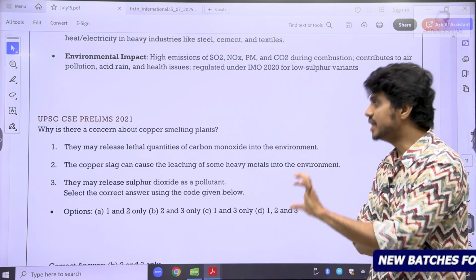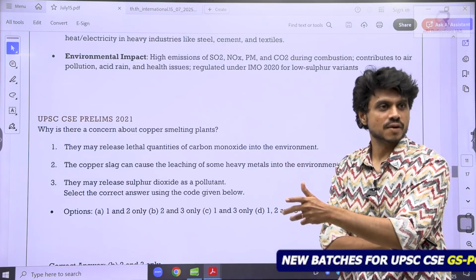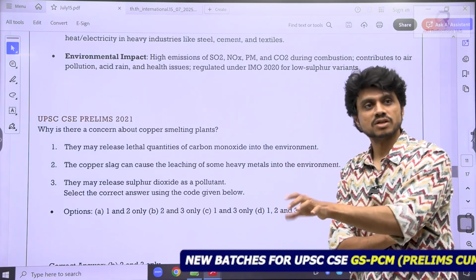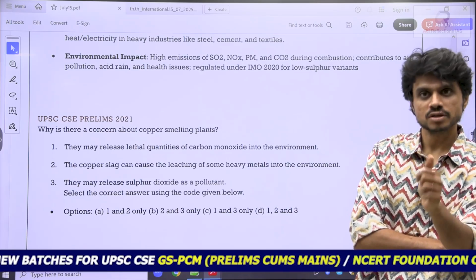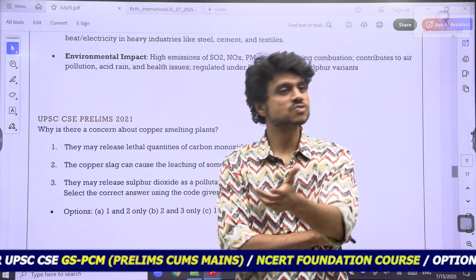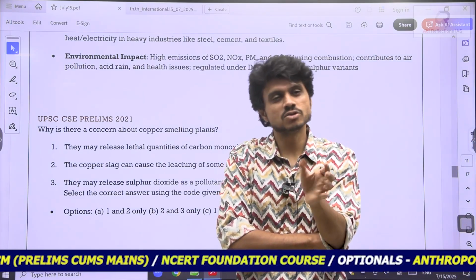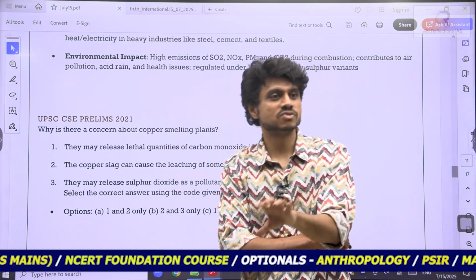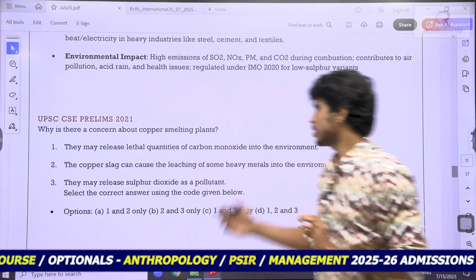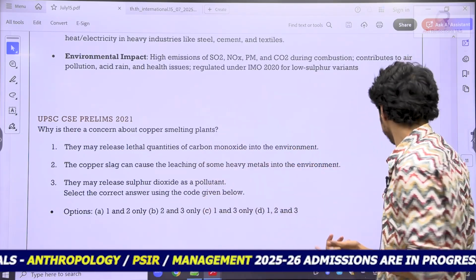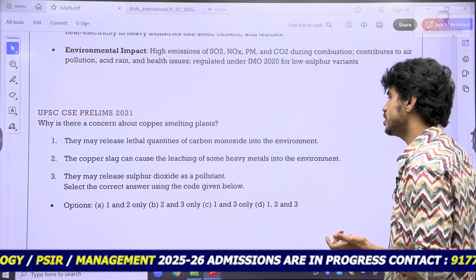So they may, they can, they may. It is saying possibilities. The option is not extreme. The option is saying there is a possibility. So what kind of guess can we take? When it is something that may happen in some cases, usually when I take the guess, I will go for all kinds of things, unless there is something we get to know from the answers, then it will add value.